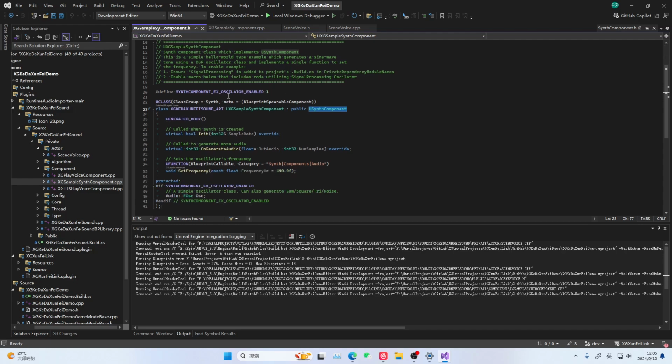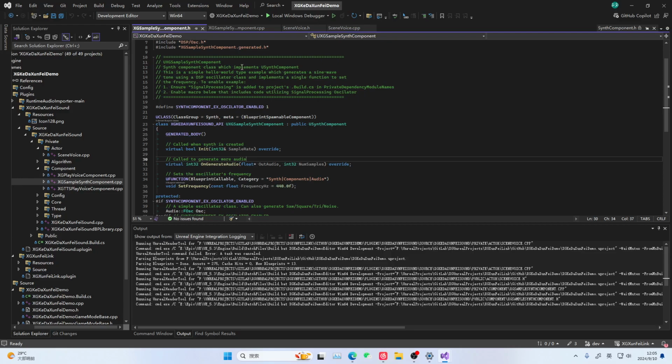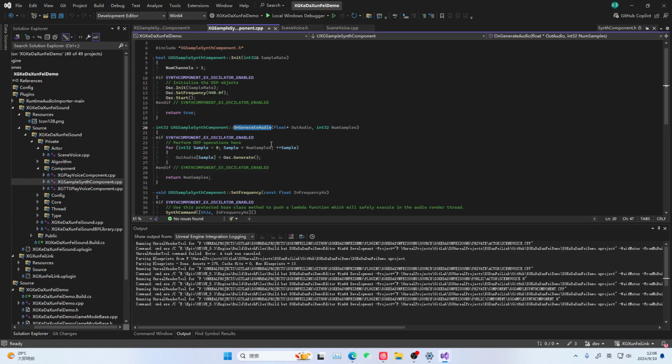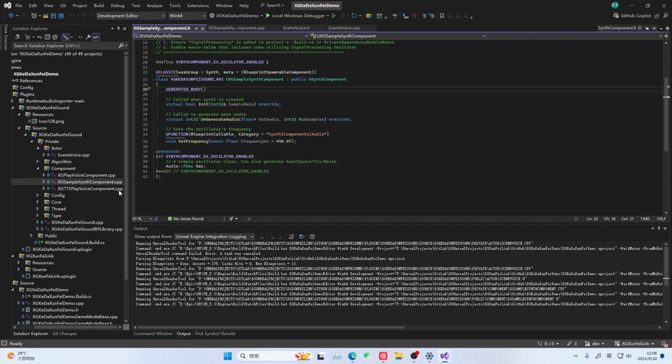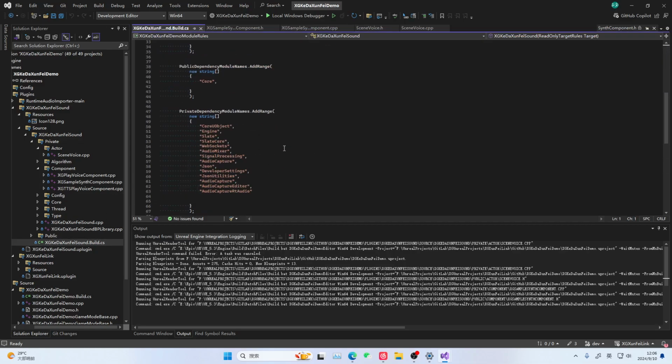Actually, we also have a component here, another component. As for this component, it is called the SynthComponent. This component is quite important. So how do you create this component? You drag a component in the editor, then you make it inherit from this, and this is called the SynthComponent. It can complete the synthesis of audio. That is, you can generate an electronic synthesized sound in the scene, and then use this method to give the sound. Copy it to this pointer, then it can play.